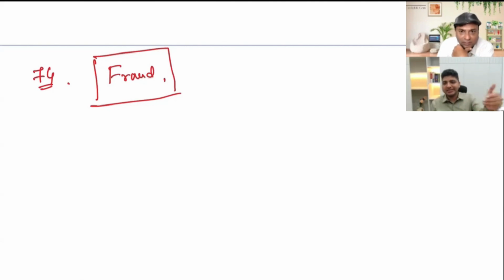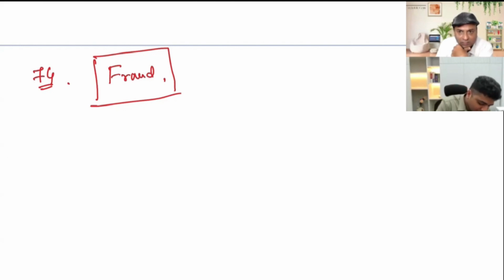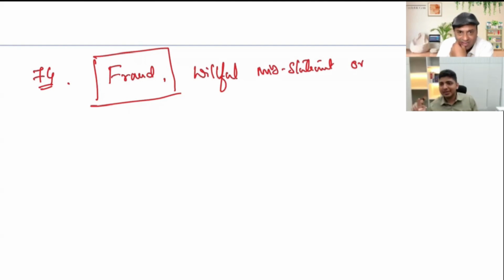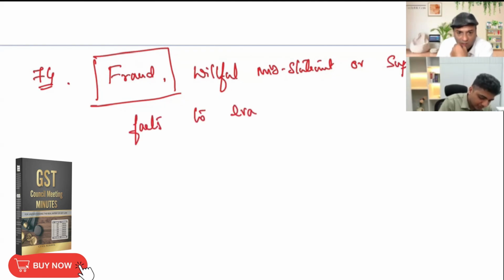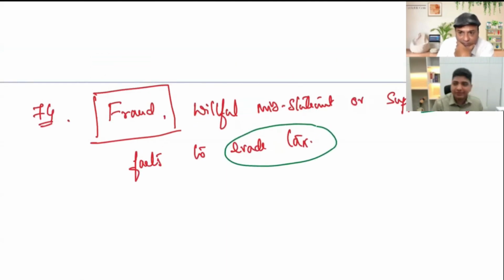So whether there is evasion or no evasion, it makes no difference. This is one class. Then it is followed with fraud, comma, willful misstatement or. Now between willful misstatement and or there is no comma. So willful misstatement or suppression of facts to evade tax. Because there is only one comma, that is fraud. Ideally, when we apply the rule of last antecedent, the general rule would be saying that if evade tax is a qualifier, it should only apply to suppression of facts. That is a general rule.